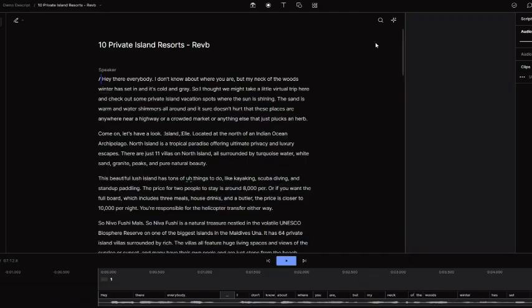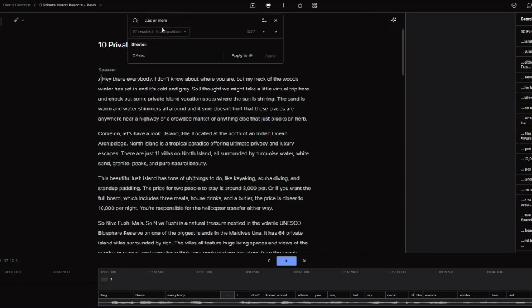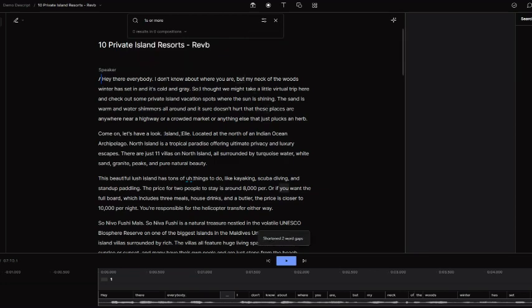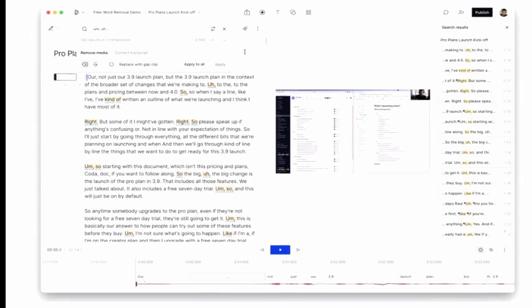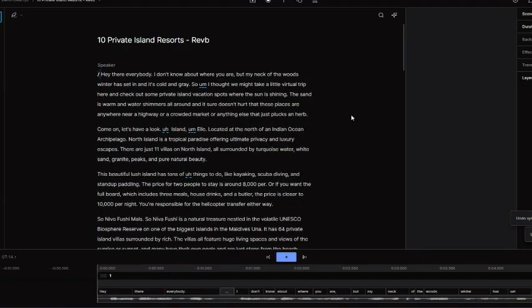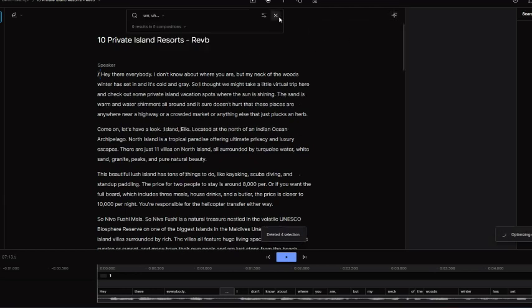Going through the audiogram on a timeline and trying to cut out long pauses is tedious, especially if you're picky about it. Descript eliminates that hassle with its shorten word gaps feature. In a few clicks, you tell Descript to find any word gaps longer than a specified duration, maybe 1 second, and shorten them to whatever duration you want, maybe half a second, and voila, it's done. Descript eliminates filler words like um and uh from your audio and video with just a click or two as well. For some people, like me, you don't realize just how often we use those ums and uhs until you record yourself and then listen to it.